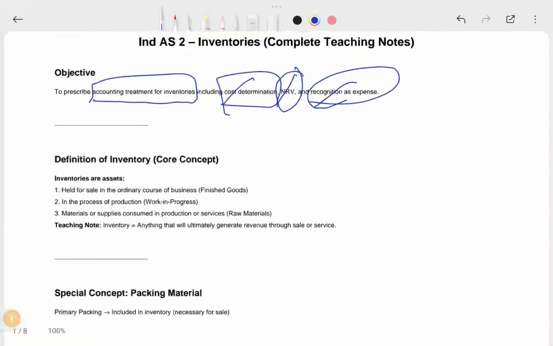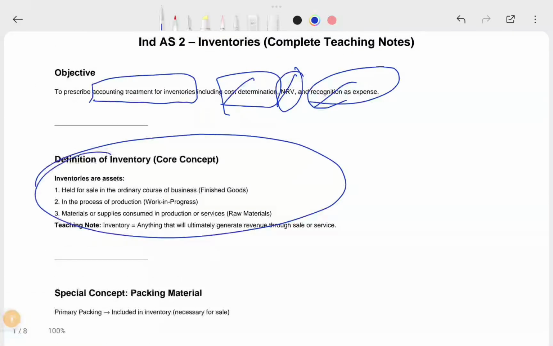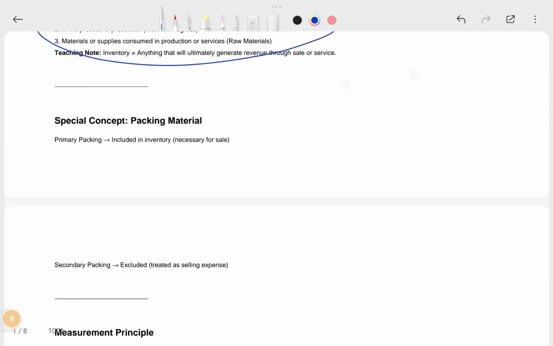So now you cover the definition, right? What are inventories? You can note this down: assets which are held for sale in the ordinary course of business, or in the process of production, it may be work in progress, or materials or supplies consumed in the production process or in rendering services. Those are the raw materials.